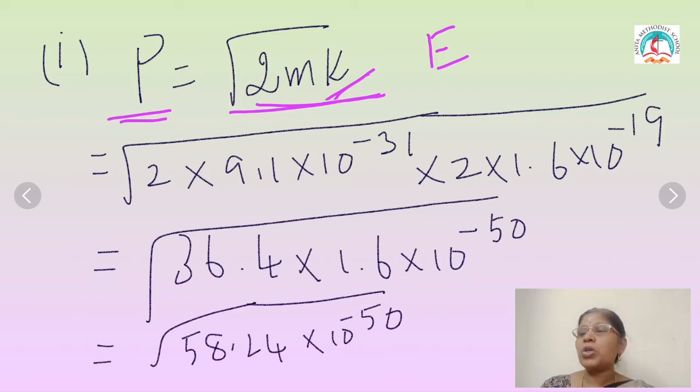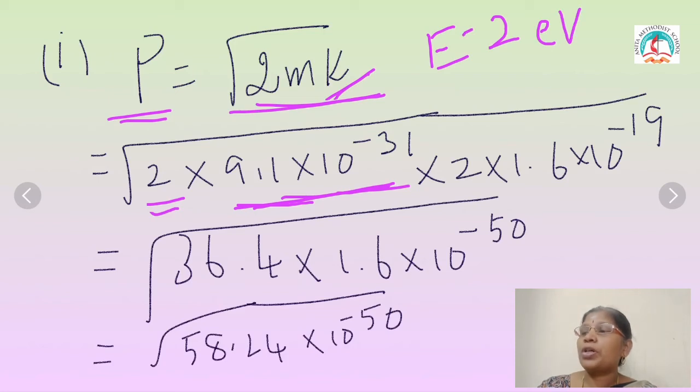So what is given? 2. The mass value is 9.1 into 10 power minus 31, that is a constant value. And the energy value is given as 2 electron volt. You convert the 2 electron volt into joule, because the unit of energy is joule. So 1.6 into 10 power minus 19. When you multiply 2 into 2, the answer is 4.